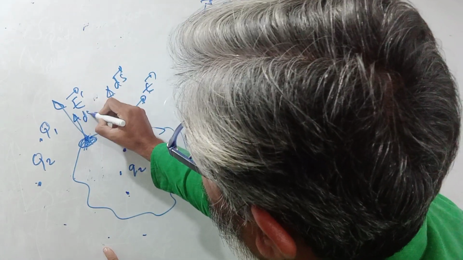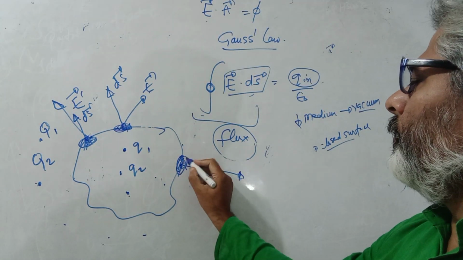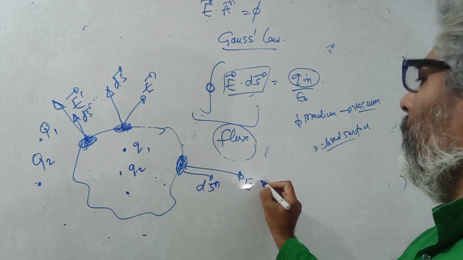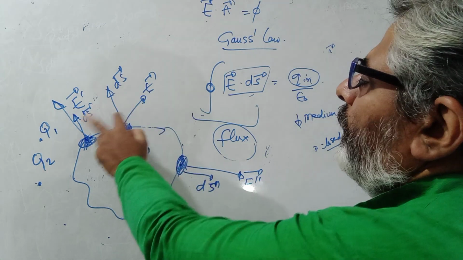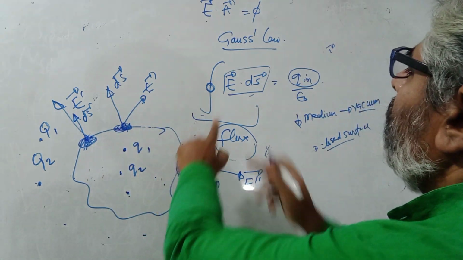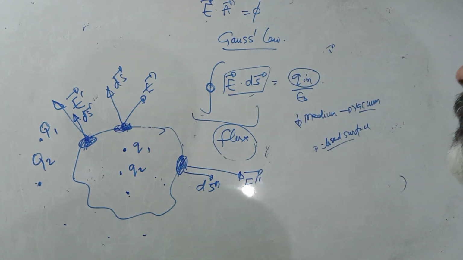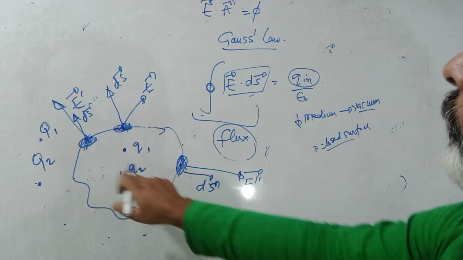Normal, that is the ds vector, perpendicular to this area outwards, and here also it will be normal. So everywhere you calculate E dot ds, E dot ds, E dot ds, and then you add it. This addition process is known as integration. So that will be the flux of the electric field through this closed surface.